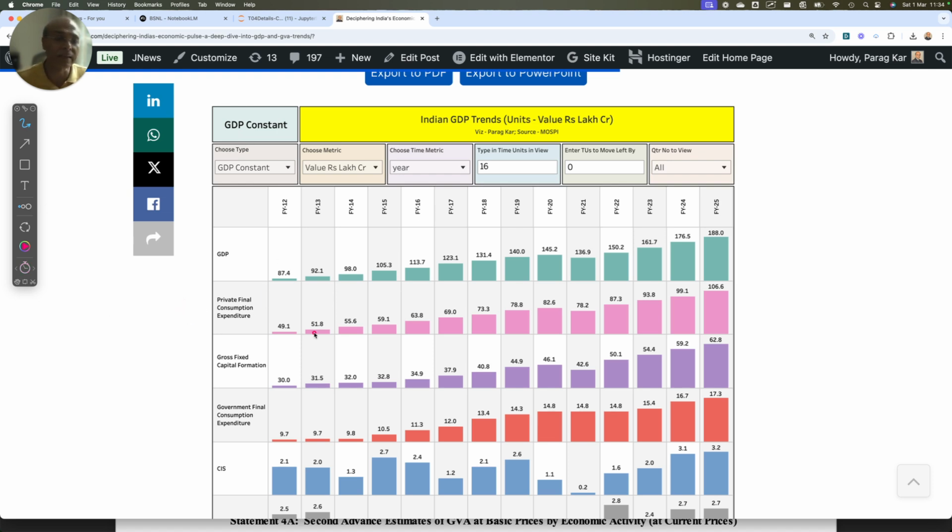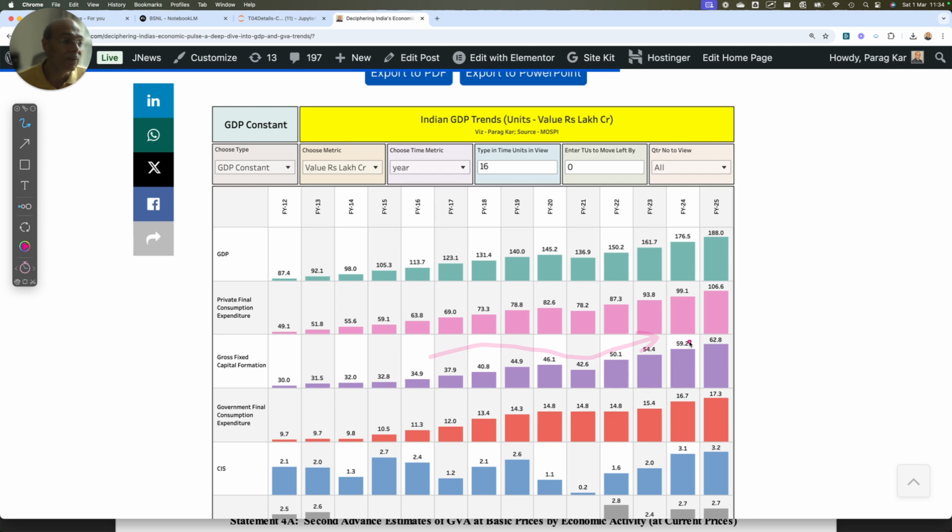Now, if you look at the trend here, it was showing a higher trend, and then it went down because of COVID, and now it is showing a rising trend, which is a very good indicator for our economy, that private final consumption expenditure has a growth trajectory. Now, gross fixed capital formation also went down and is going up.